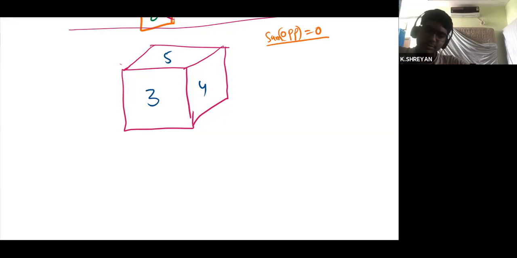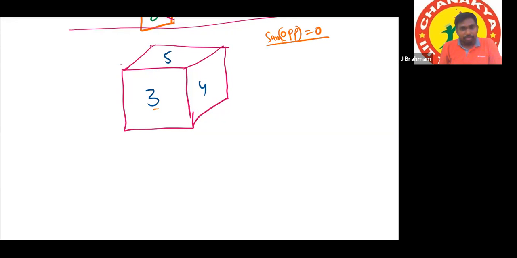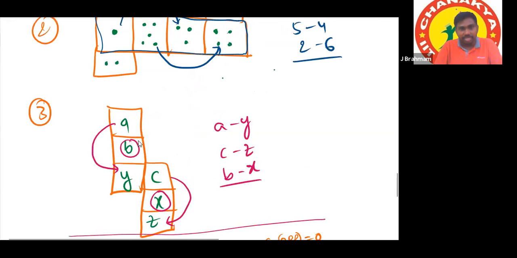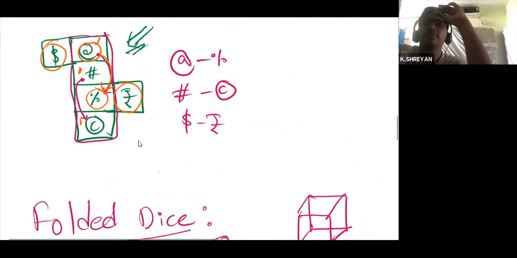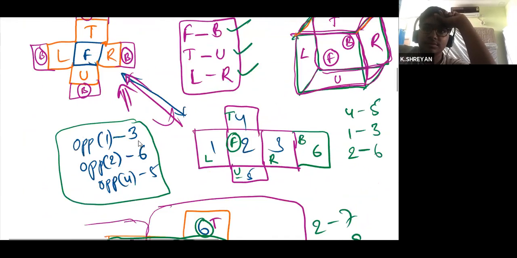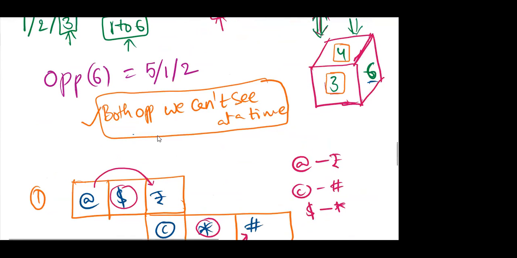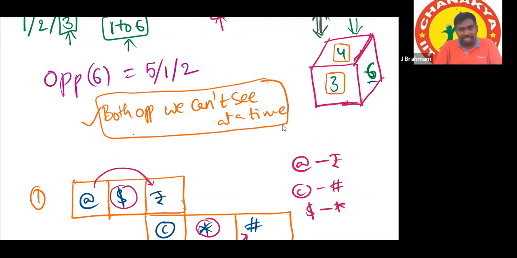But see, 3 is visible. Can you see both opposite faces at a time? No, sir. Only one. That point we also wrote in the last class, I think. Yes, sir, we have written that. Both opposite faces we cannot see at a time.